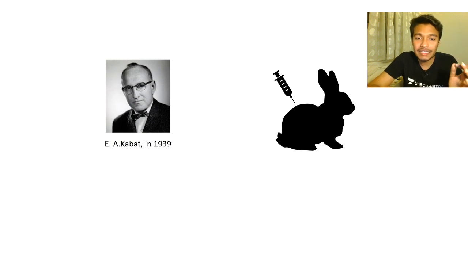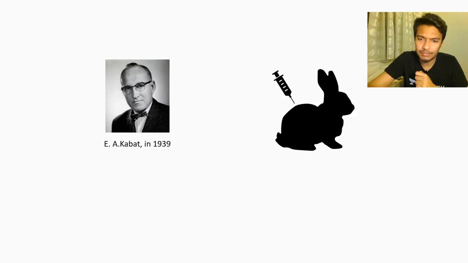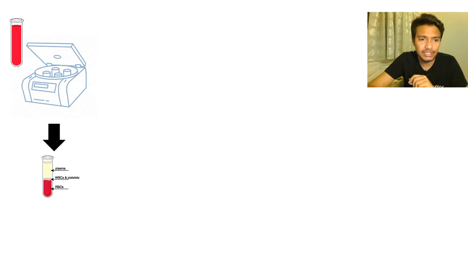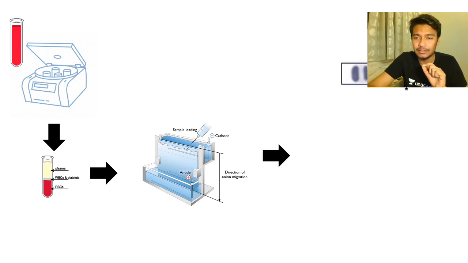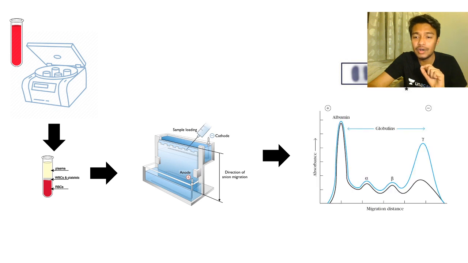It turns out it begins in 1939 when people got a faint idea about antibody. So E.A. Kabat did an experiment. They injected a particular antigen in a rabbit's body and then took out, so it was the biochemistry era, they centrifuged it and took out the serum and then ran the serum in a gel, and they found a few bands. Okay, these bands are known as alpha, beta, gamma. That's how they put the nomenclature. But what is important is antibodies are found in that gamma globulin fraction.